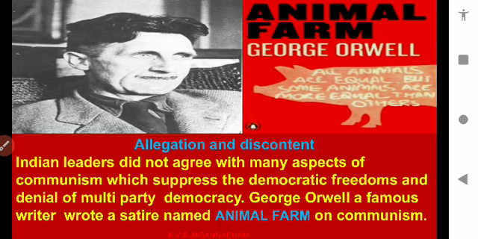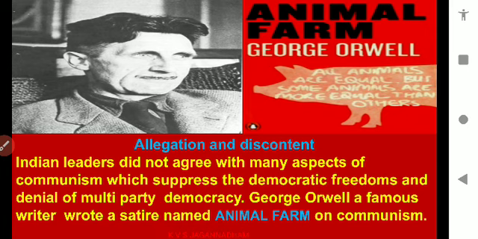Allegations means nindaropanlu. Discontent means asantrupti. What was the discontent? The discontent was that socialism is just like Animal Farm. All the animals on the farm are equal, but some animals are more equal than the others.